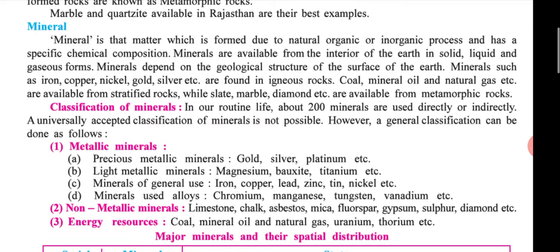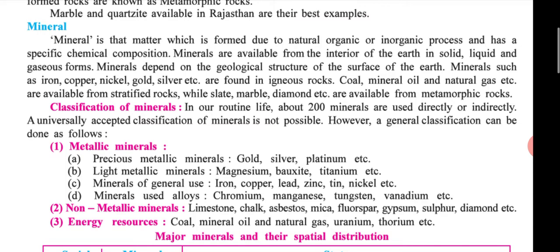In the third line, minerals such as iron, copper, nickel, gold and silver are found in igneous rock. Then coal, mineral oil and natural gas are available from stratified, and slate, marble and diamond are available from metamorphic. Please underline this point.